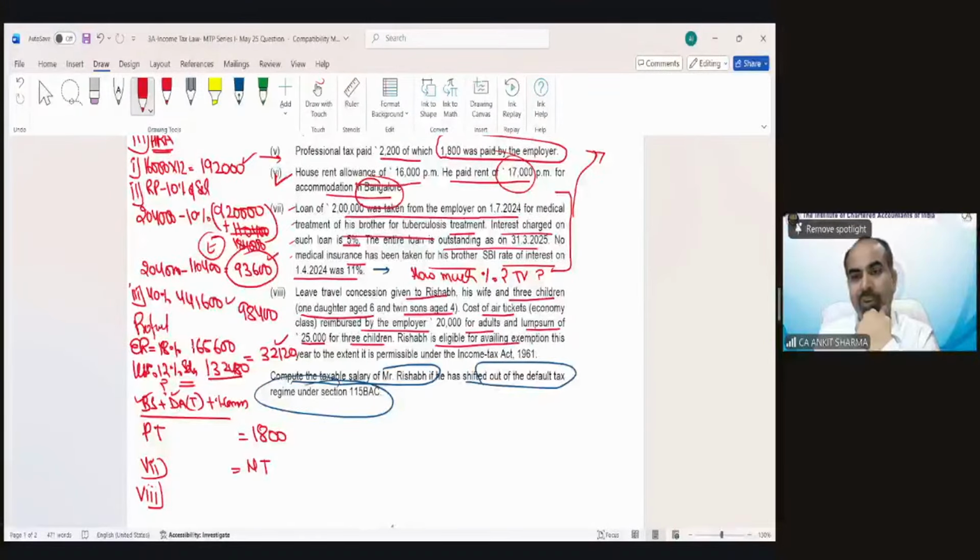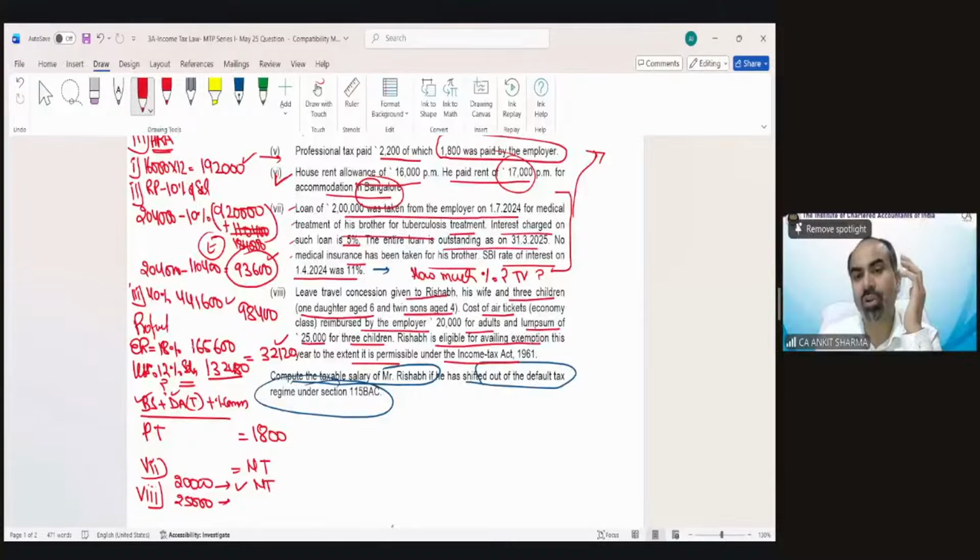Rishabh is eligible for availing exemption this year to the extent permissible under the Income Tax Act. They are saying all other information is correct. You just need to see 20,000 LTC is for Rishabh and wife and 25,000 for 3 children. So you need to tell, are they all exempted or not?